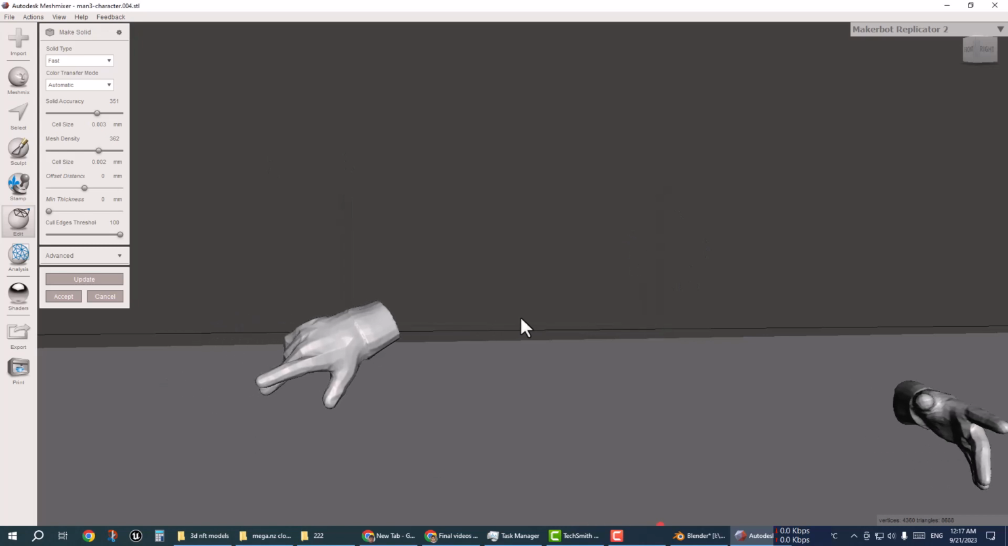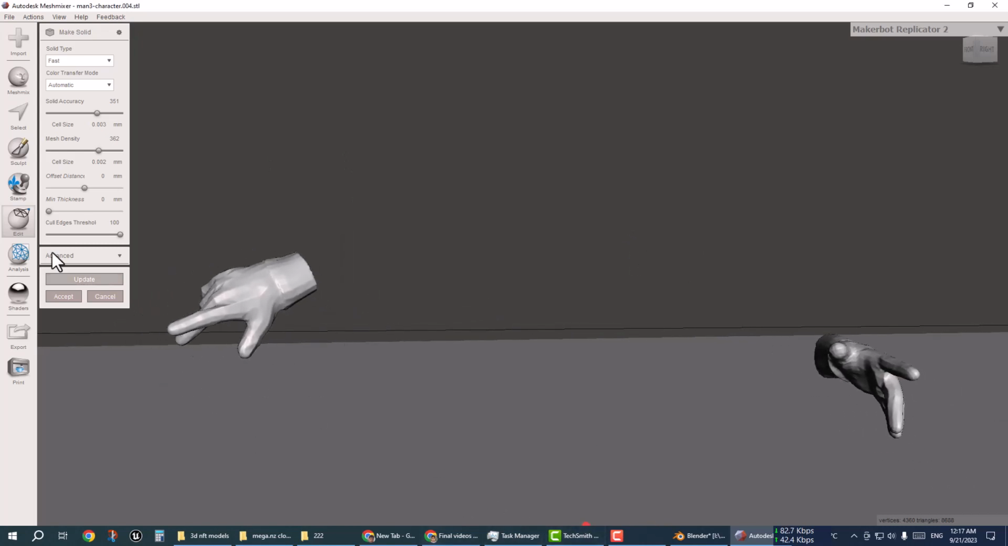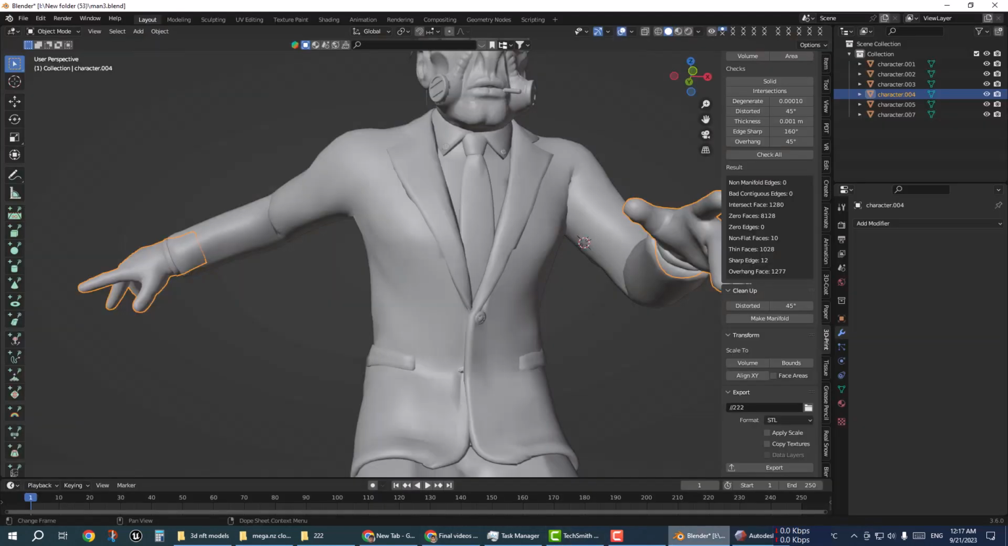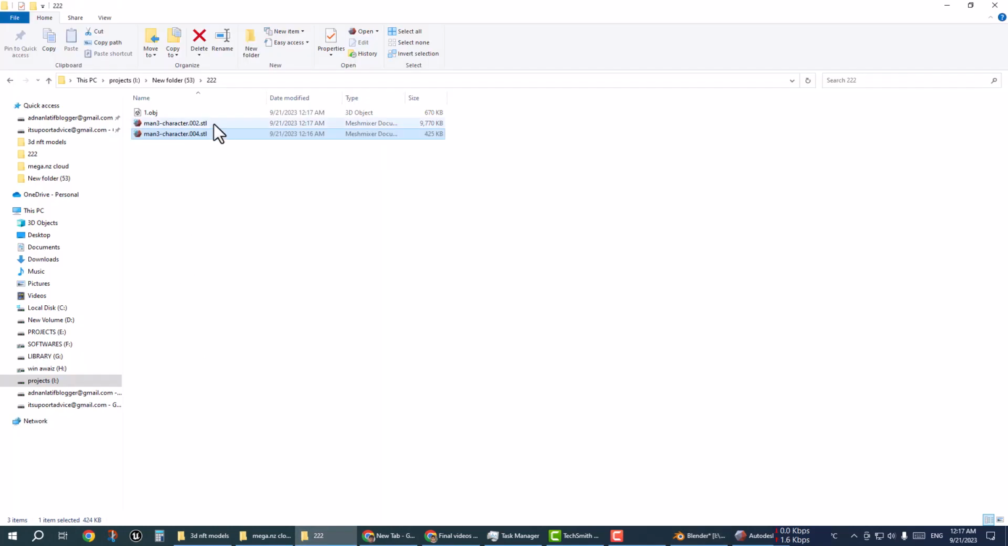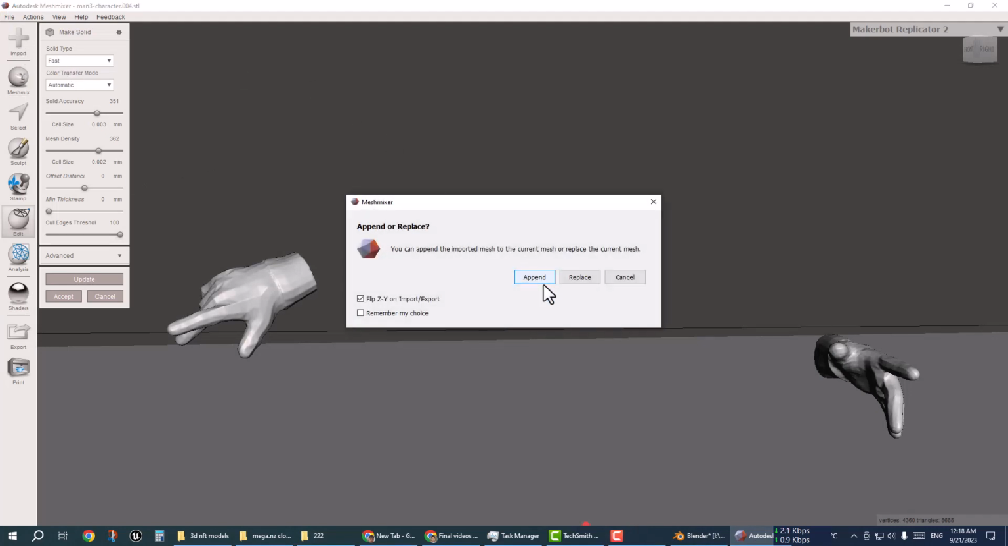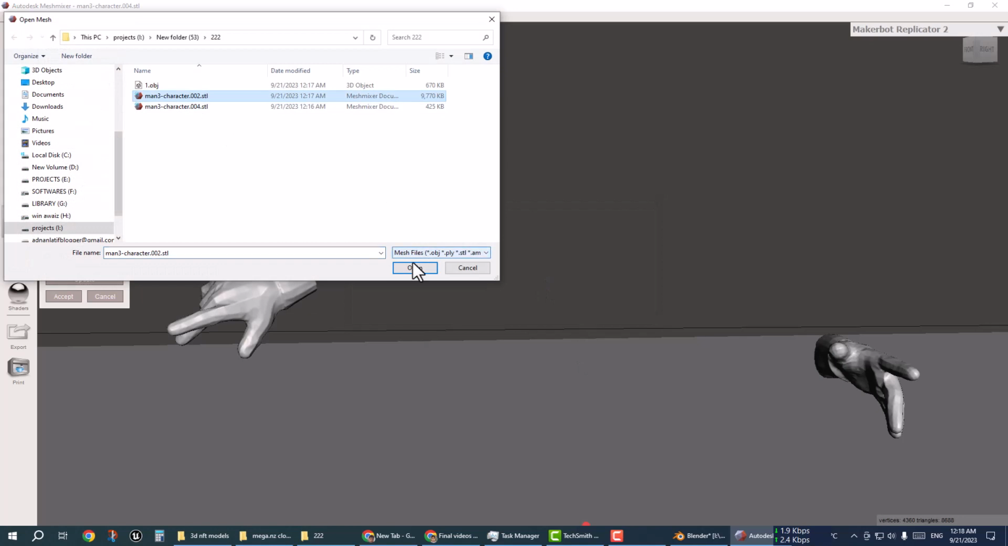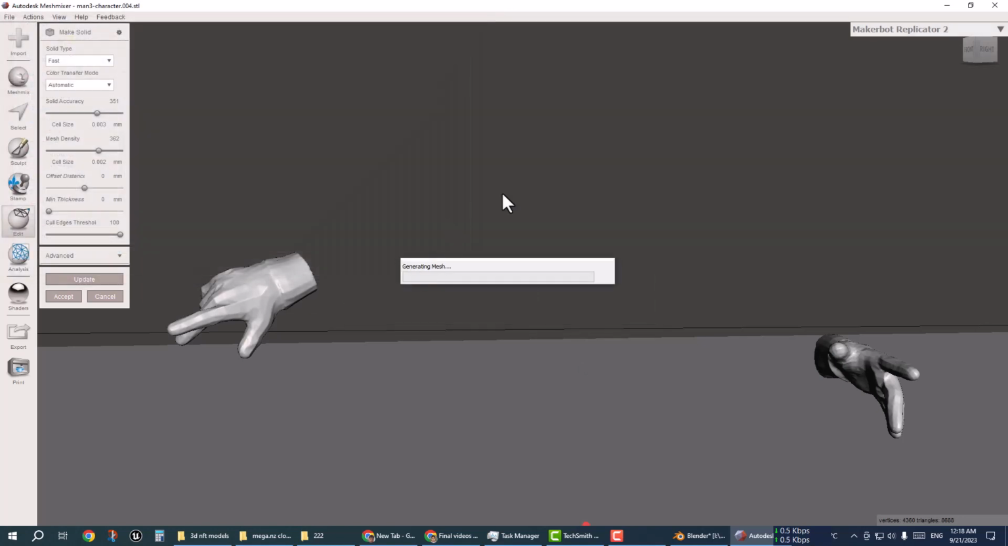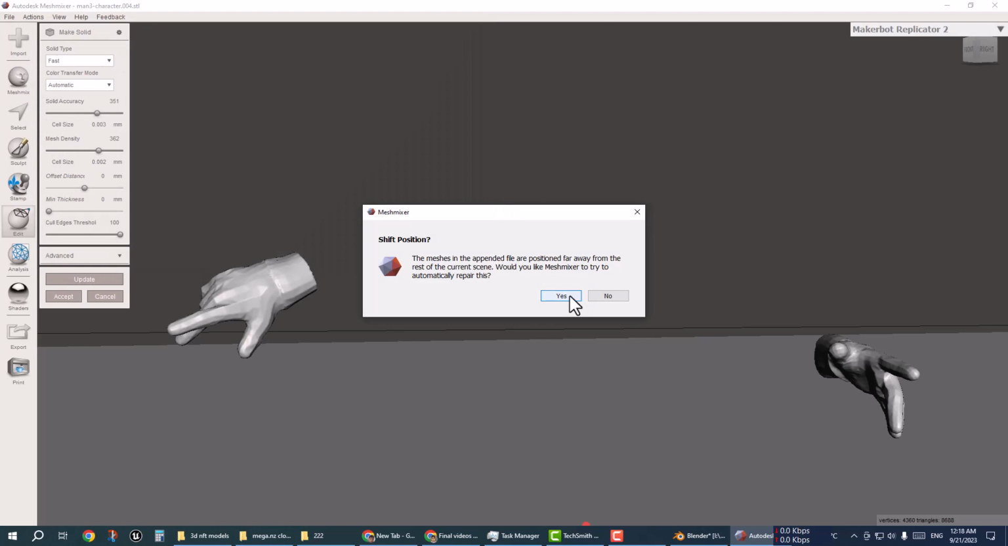the other objects which I have separated. So select another object and then export the other object. Click on export. Now this is the 002. So you can check, this is the other object, 002. Now I am going to click import and then append, and 002. Now this opens the other object at the same place.